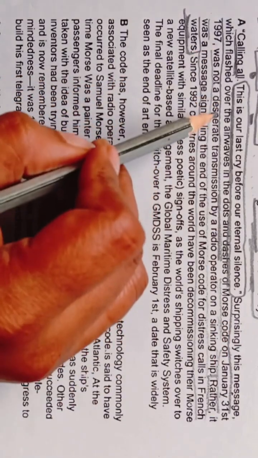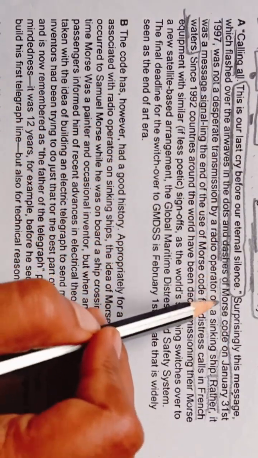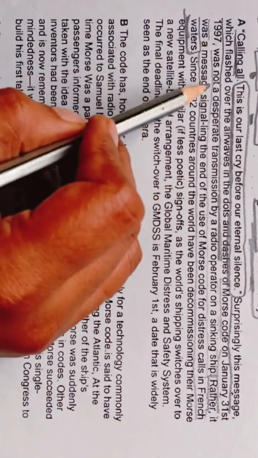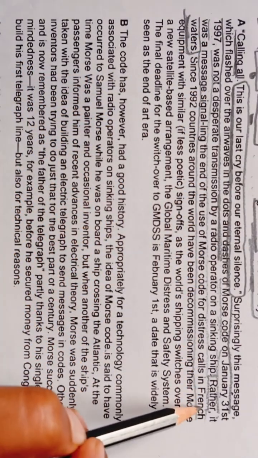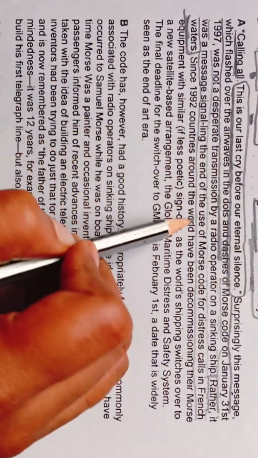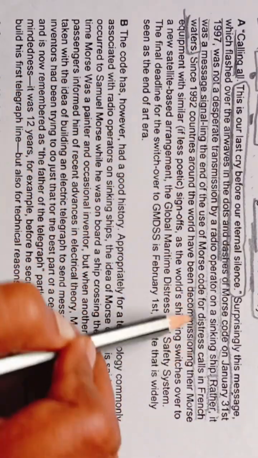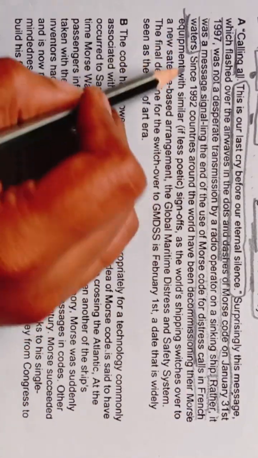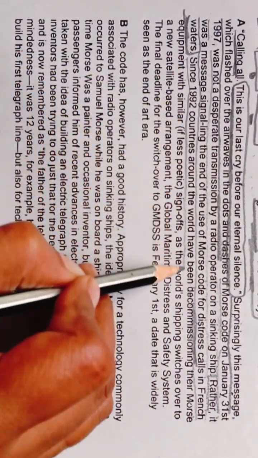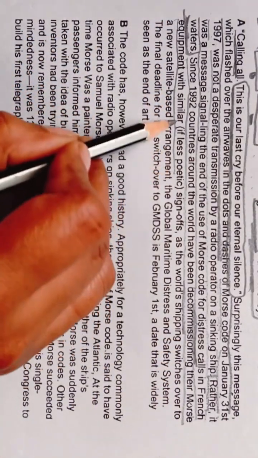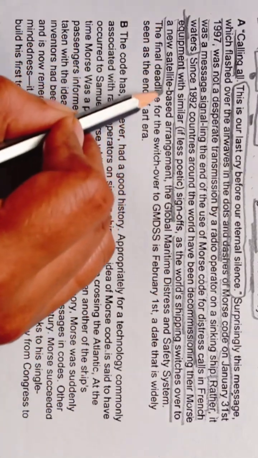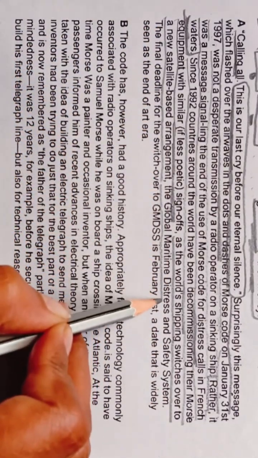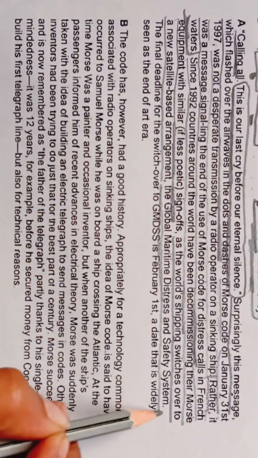Surprisingly, this message which flashed over the airwaves in the dots and dashes of Morse code on January 31, 1997 was not a desperate transmission by a radio operator on a sinking ship, but rather a message signaling the end of the use of Morse code for distress calls in French waters. Since 1992, countries around the world have been decommissioning their Morse equipment with similar, if less poetic, sign-offs as world shipping switches over to a new satellite-based arrangement, the Global Maritime Distress and Safety System.